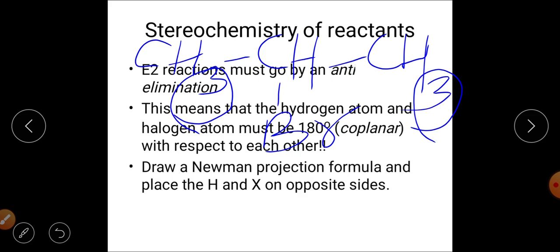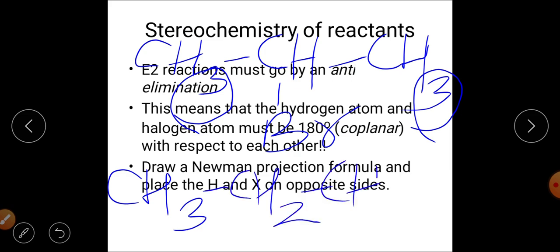What happens if there are two different types of beta hydrogens? For example, now we compare this particular substrate with this one. This is your CH3, CH2, CH, and CH3, and this CH is now having bromine.